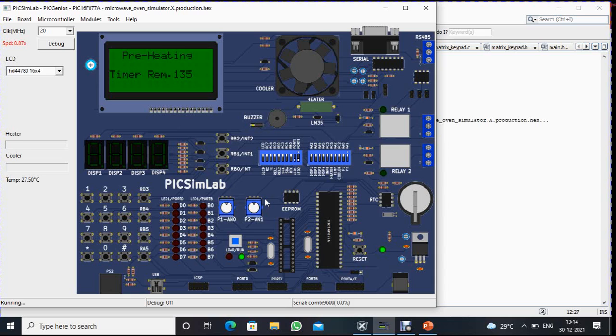The oven is preheating, so we need to wait for a few more seconds. Wait for a few more seconds.